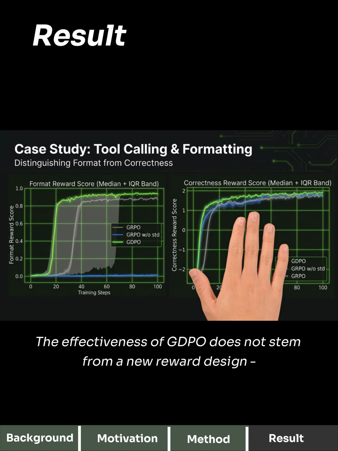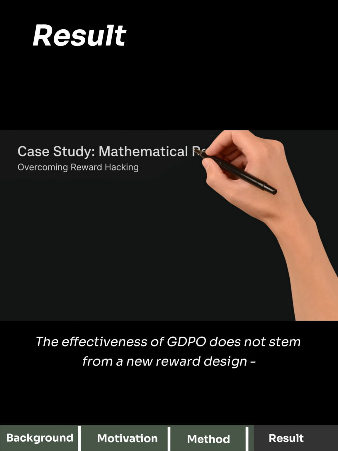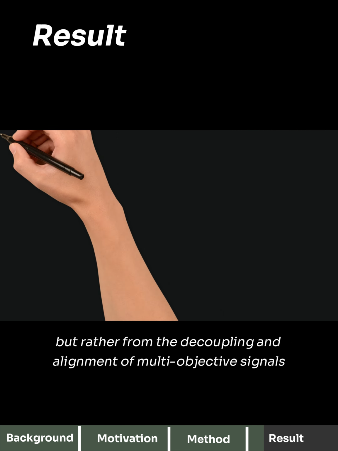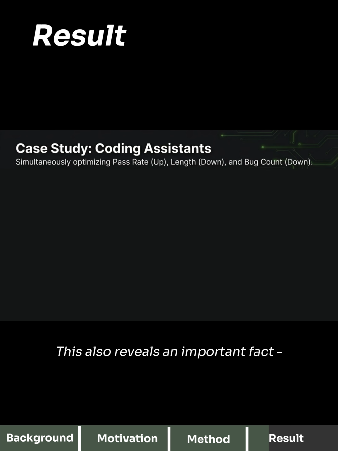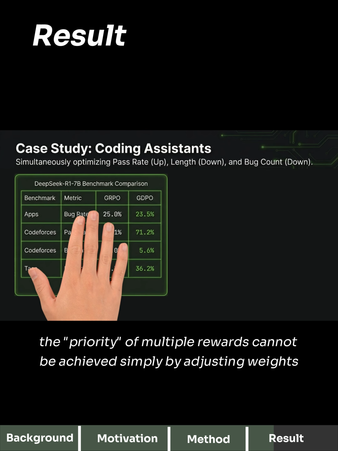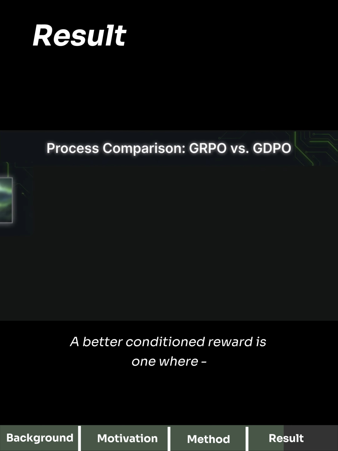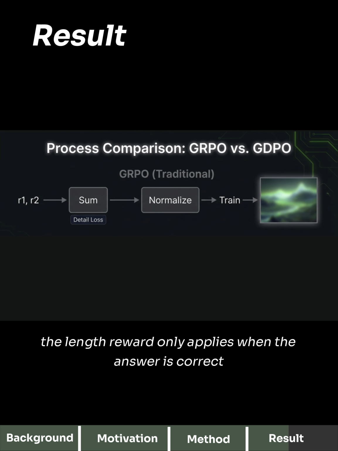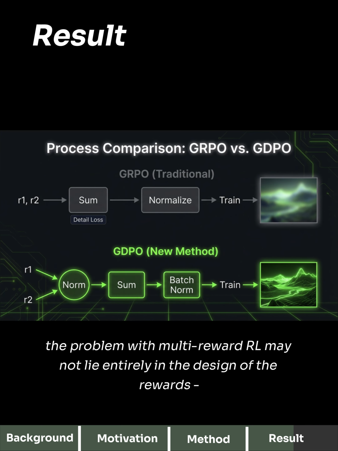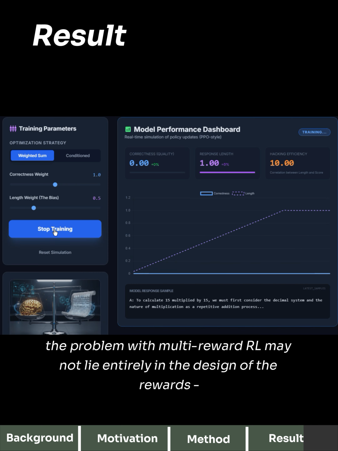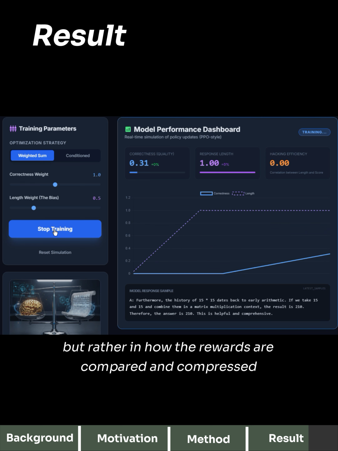The effectiveness of GDPO does not stem from a new reward design, but rather from the decoupling and alignment of multi-objective signals. This also reveals an important fact. The priority of multiple rewards cannot be achieved simply by adjusting weights. A better conditioned reward is one where the length reward only applies when the answer is correct. In summary, the problem with multi-reward RL may not lie entirely in the design of the rewards, but rather in how the rewards are compared and compressed.